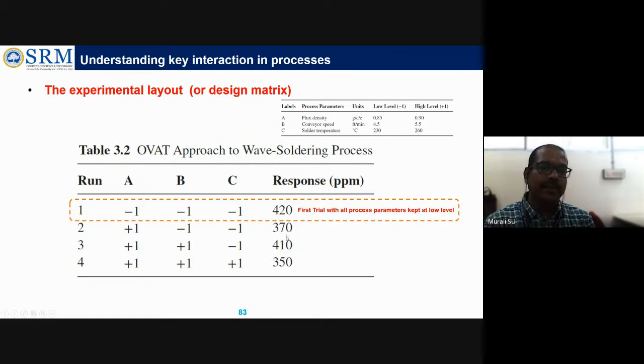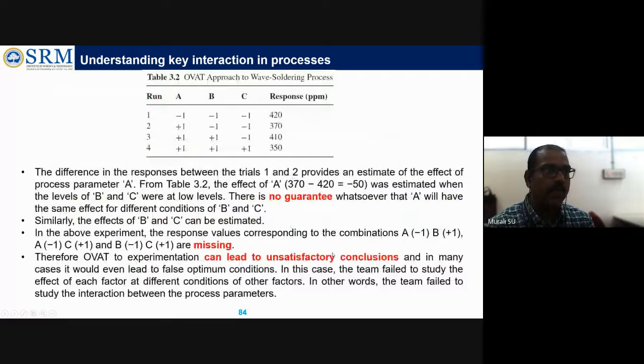Then they ran the process and observed 370 defects. Then, keeping factor A increased, they changed factor B but kept factor C at the same baseline value. They obtained 410 ppm. Then all the other factors were changed. So here each time they change one factor at a time and see the response. So this is the response.